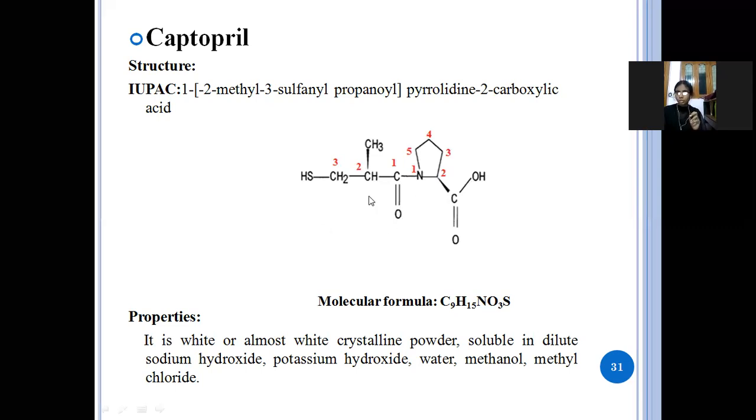So see here, this is the pyrrolidine. In the first position, propyl groups are there: 2-methyl, 3-sulfanyl, and 2-carboxylic acid. So this is the structure and IUPAC name of captopril. Next, properties: it is a white or almost white crystalline powder, and it is soluble in dilute sodium hydroxide and potassium hydroxide, water, methanol and methylene chloride.